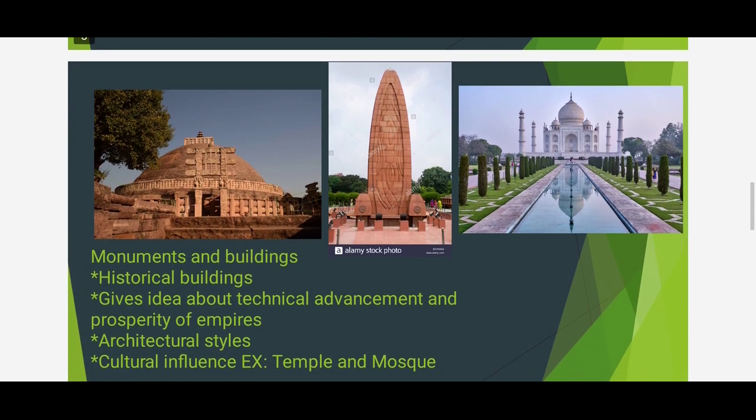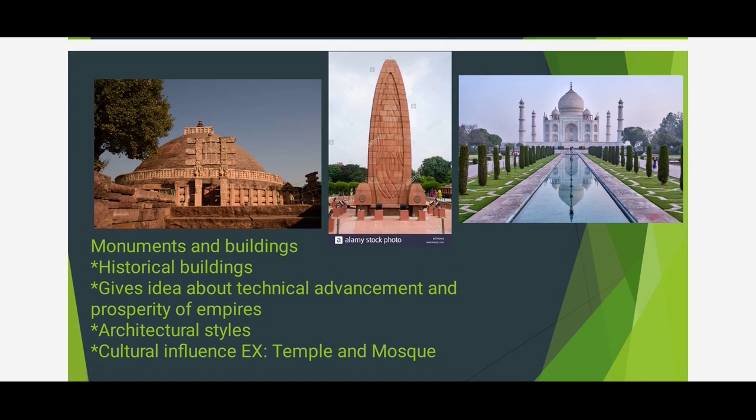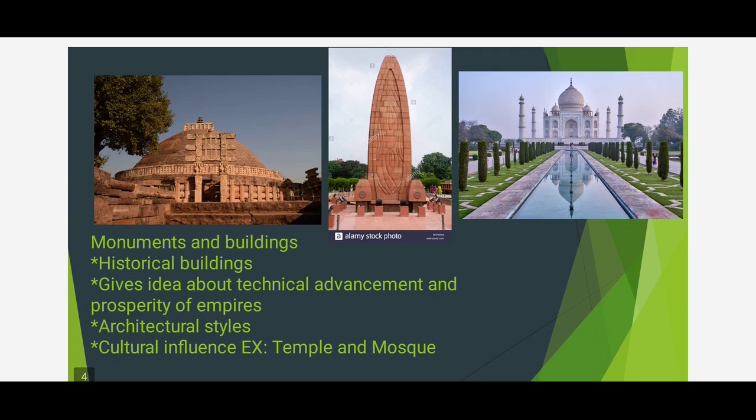Now the next one we are going to see is monuments and buildings. What are monuments? They are old historical buildings. Historical importance should be there. Many buildings are there, so there should be a historical importance about the building. There may be differences in every building. The first picture is Sanchi Stupa, and the second one is the Jallianwala Bagh massacre. What is Jallianwala Bagh? Bagh is garden. It's located in Amritsar. It is a great incident.